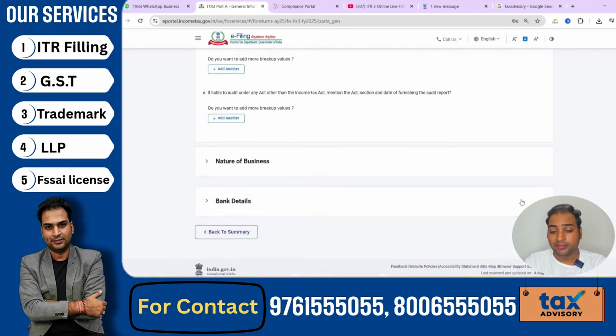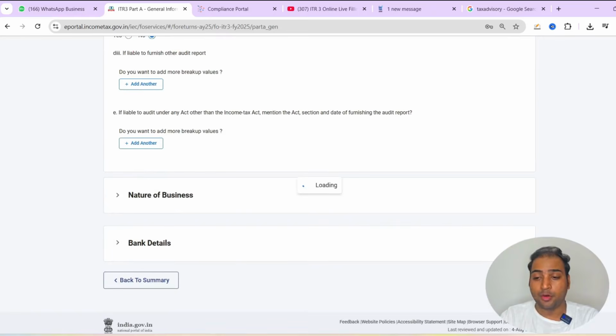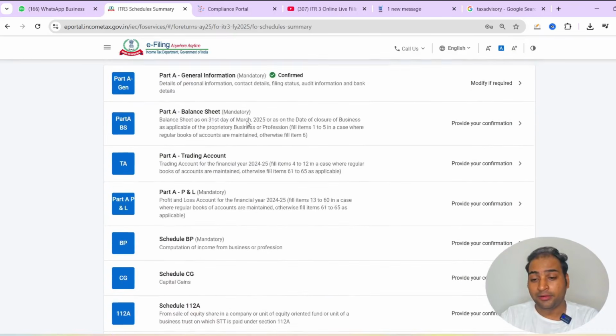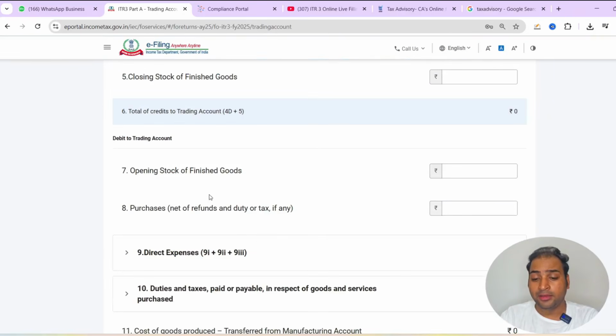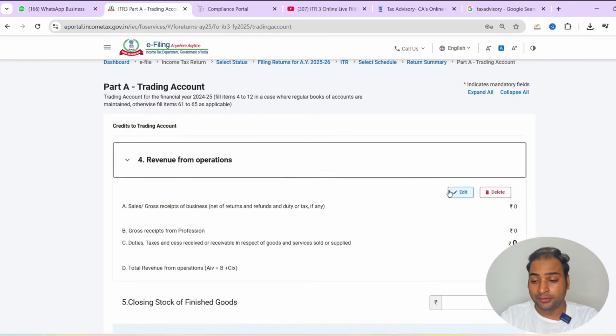Are you liable to audit? Select no and confirm. Okay, so we have completed our first step of general information. Now we are going to learn about the trading account, and we will continue reporting our income or loss